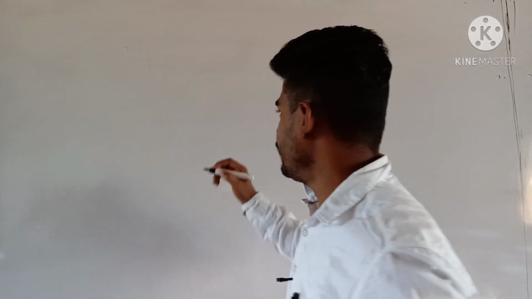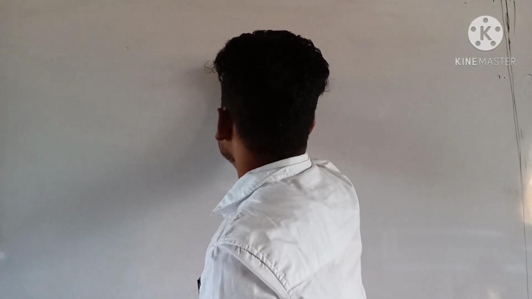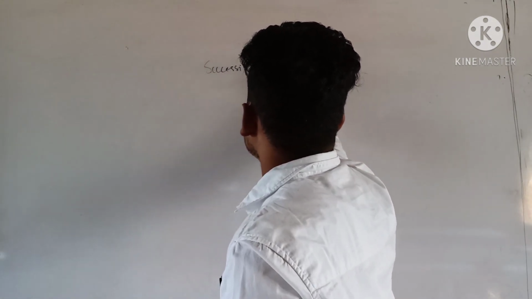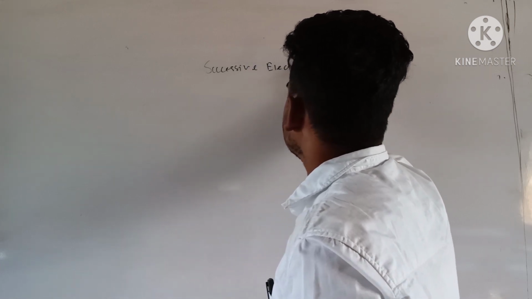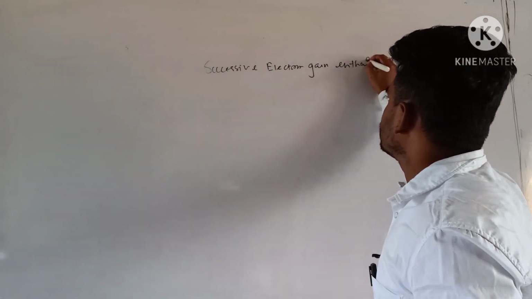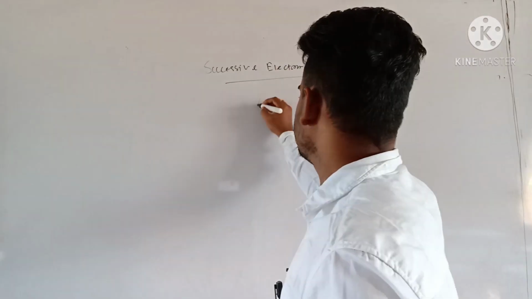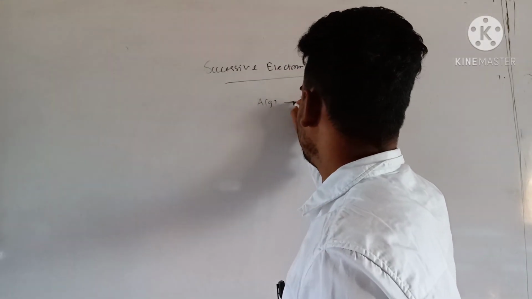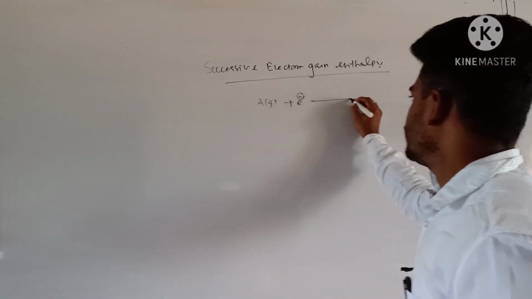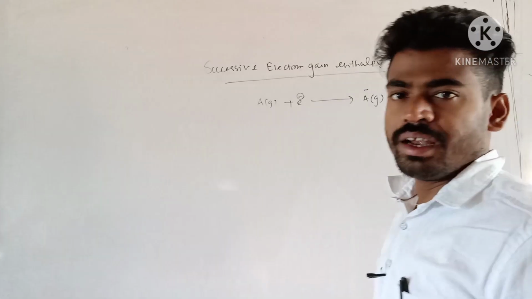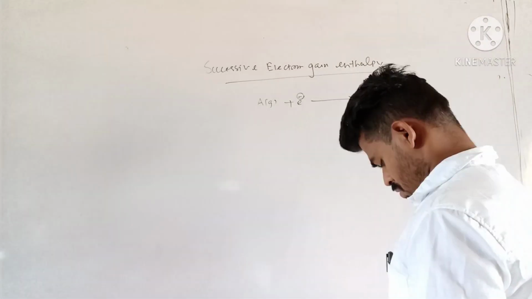Next, I need to explain successive electron gain enthalpy. It's a very genuine thing. Whenever an element in gas state gains an electron, it gets converted into its uninegative anion.